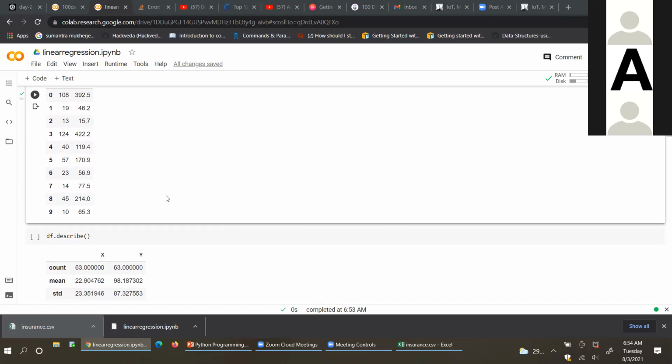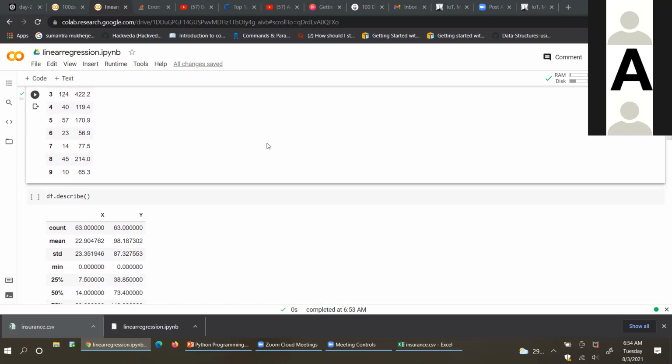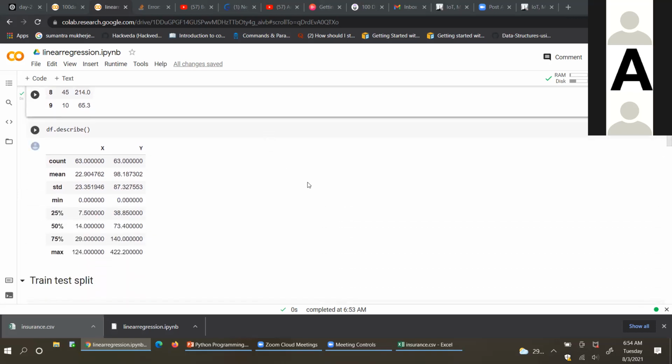df is your data frame that has read the data. Now this describe function, what it will do is tell you the mean of the whole data set, the standard deviation. You can see the 25 percent, 50 percent, 75 percent values, and how many X values and Y values you have.